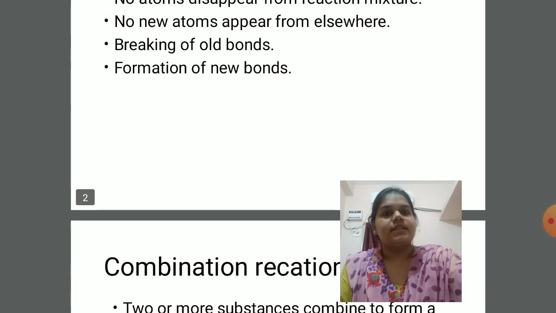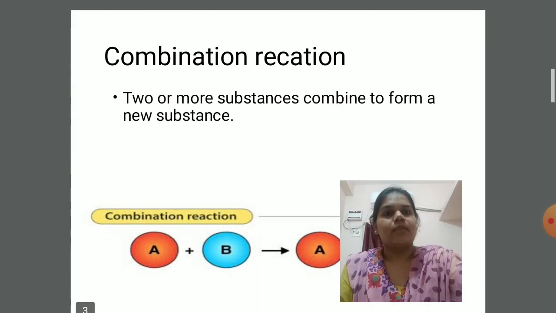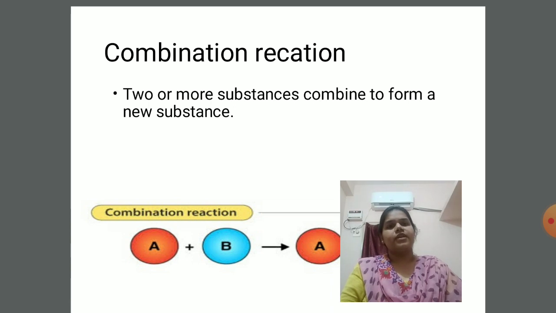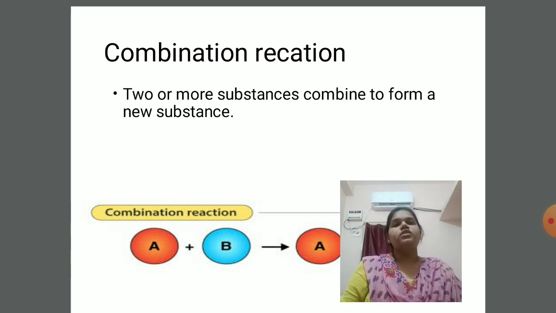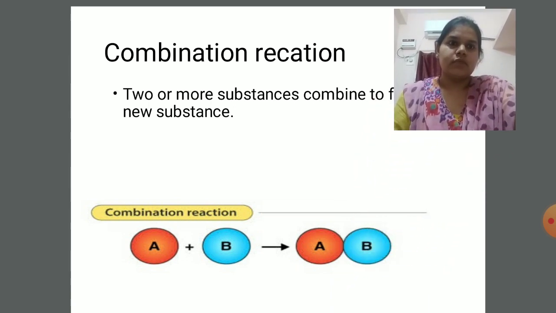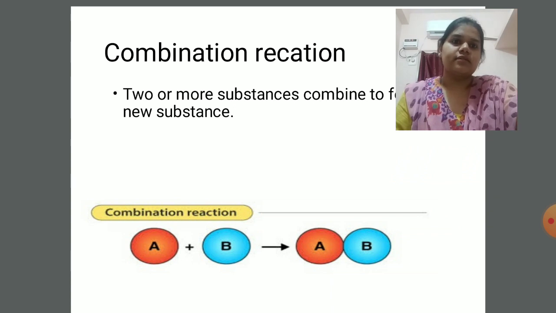Now we will see first example of chemical reactions, that is combination reaction. This is very simple type of reaction. In combination reactions, two or more than two substances combine to form a new substance.